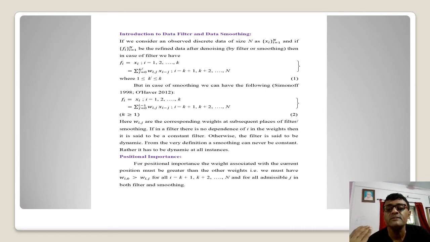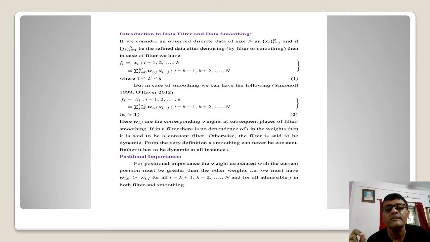But whenever we are talking about smoothing, it is something different. What kind of difference is there? You can see here the same fi are taken in terms of xi. The initialization is done for the first k terms, so i from 1 to k. But later on, we put the summation for i equal to k plus 1 up to n. The same wij times x(i minus j) are taken, but the summation is taken from j equals 0 up to i minus 1.